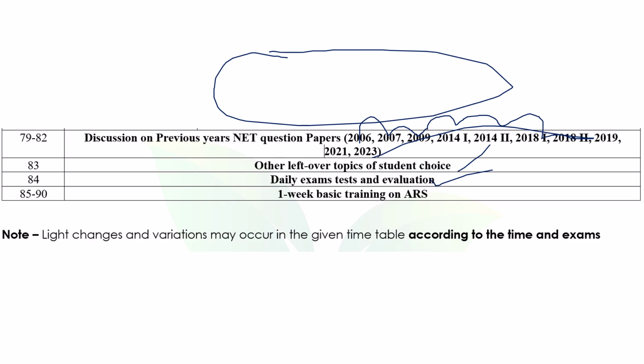And the most important one is we prepared a PPT presentation of over 250 slides, especially for students doing last minute preparation, who don't have time since the beginning. For such people, we have prepared this last minute preparation, which is very useful. That is also something we're going to discuss in this training session. And this timetable we have discussed may slightly vary, not too much, according to the time and the exams we are conducting.